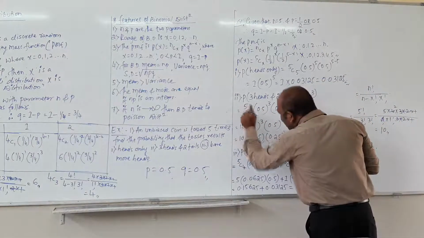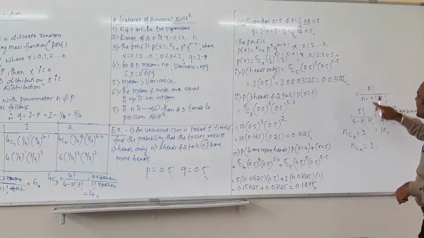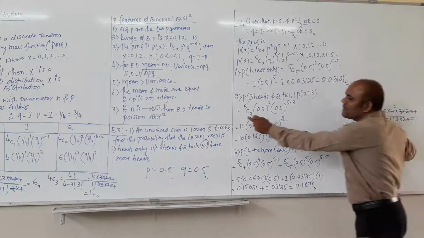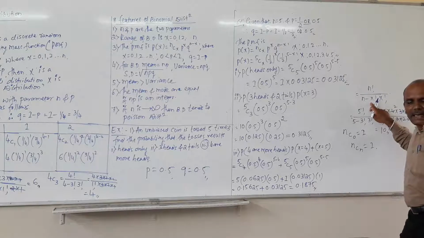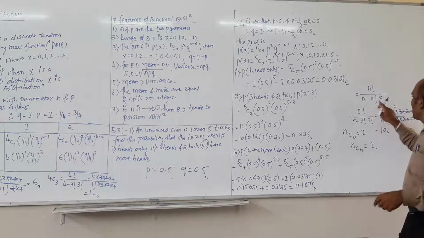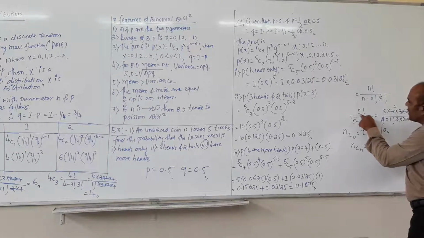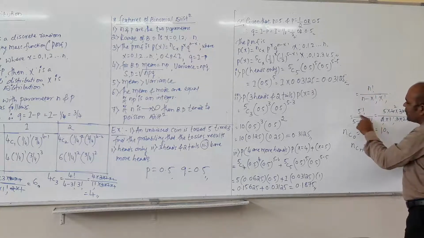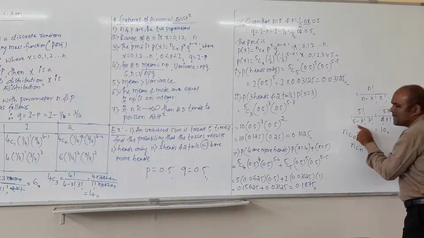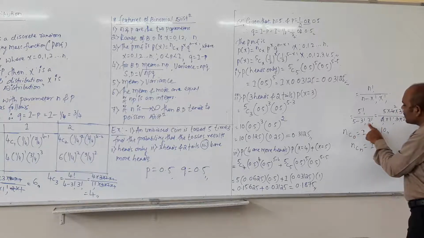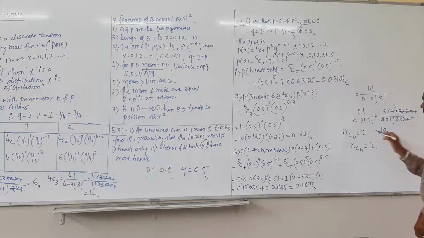Explanation of this simplification: 5C3 combination is n factorial divided by n minus x factorial, then x factorial. The value of small n is 5, so 5 factorial. n minus x factorial is nothing but 5 minus 3 factorial into 3 factorial. Then 5 into 4 into 3 into 2 into 1 divided by 5 minus 3.